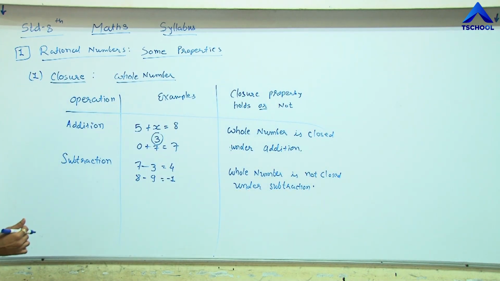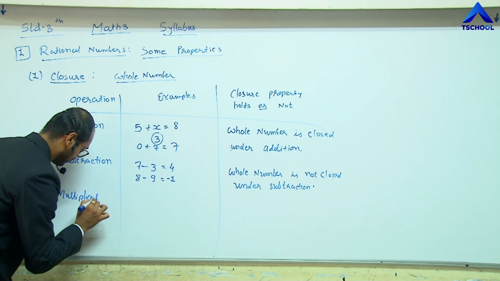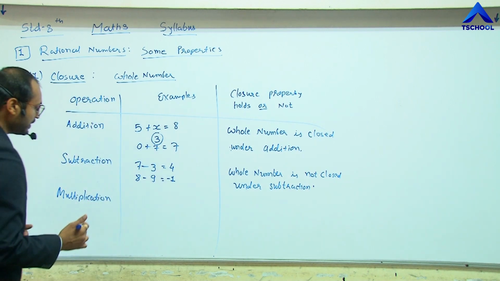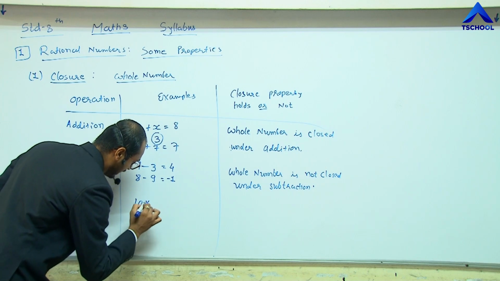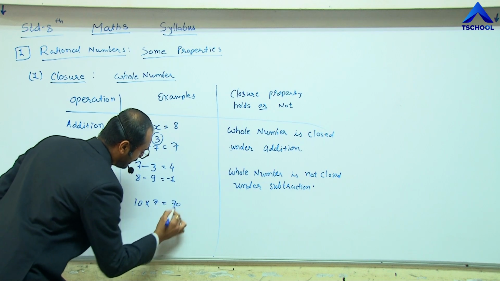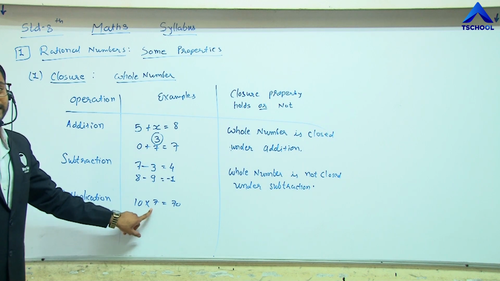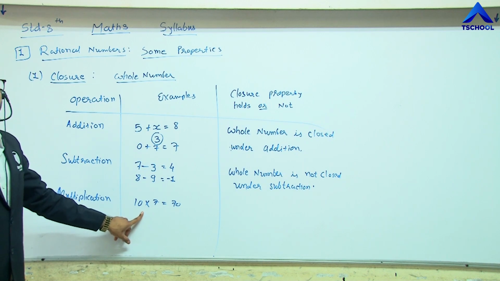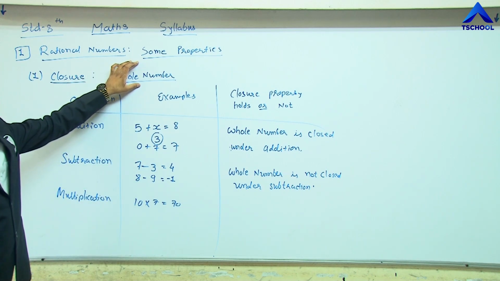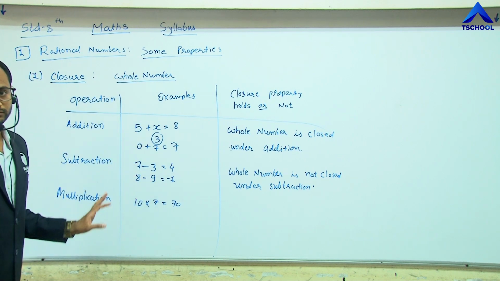The third operation is multiplication. Let us multiply two whole numbers, like 10 multiplied by 7, we get 70. We should take two whole numbers compulsorily to check this property, because we are finding the closure property for whole numbers. So all the digits must be whole numbers.